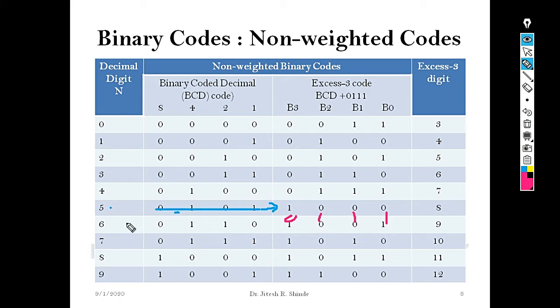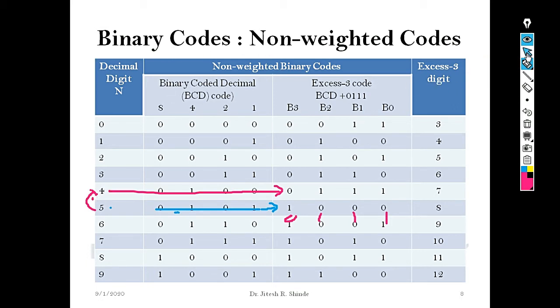Next step, compute the 9's complement of 5. 9 minus 5, the result is 4. What is the excess-3 representation for 4? It is 0 1 1 1. From this observation, we can conclude that the 1's complement of the excess-3 code representation of 5 is equal to the excess-3 code representation of the 9's complement of 5. Hence, the given code is a self-complementing code.